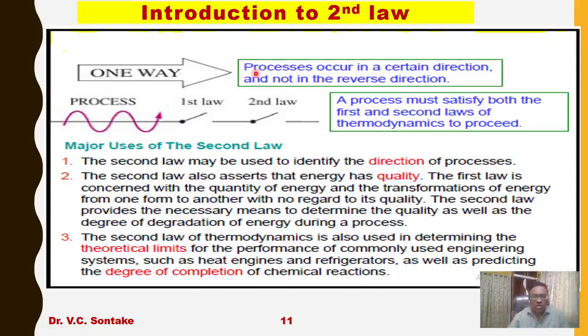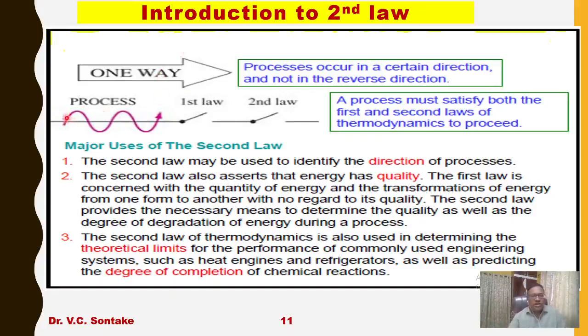Right now I am not actually defining what the second law is. I am trying to introduce, or correlate, the facts which will form the basis of the definition of the second law. Just now we have seen that processes occur in a certain direction and not in the reverse direction. Processes in nature take place in one direction, and in the reverse direction they do not take place on their own.